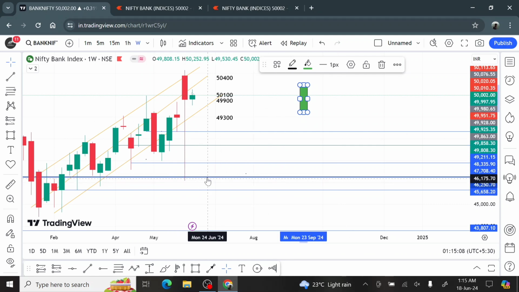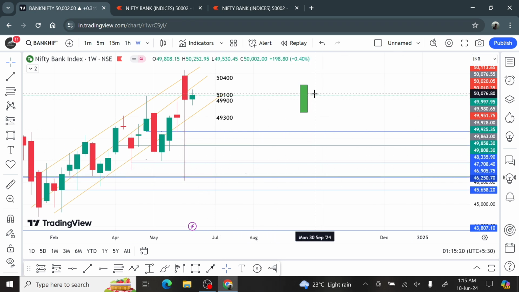Even though it came till here, I did not take any trade because it's election और कुछ भी हो सकता था. So even though it came to my important level of this thing, I did not take any trade. Since I'm a beginner, I did not want to trade such, even if it's a good opportunity, I did not want to trade. So that's that.